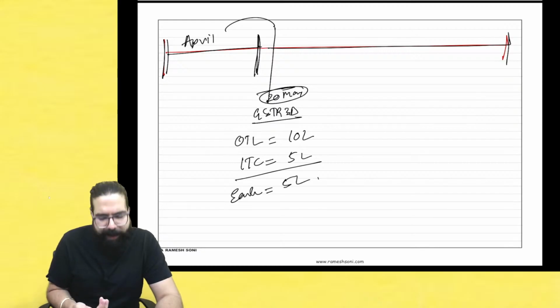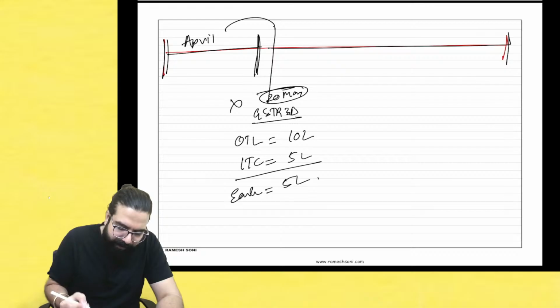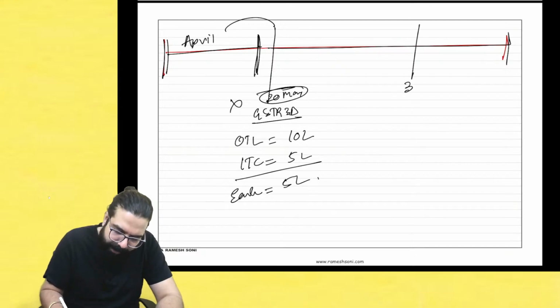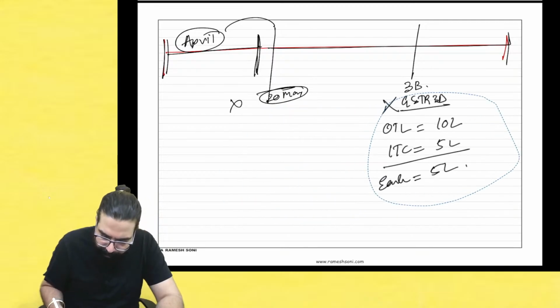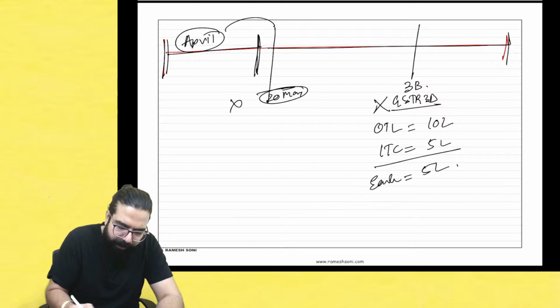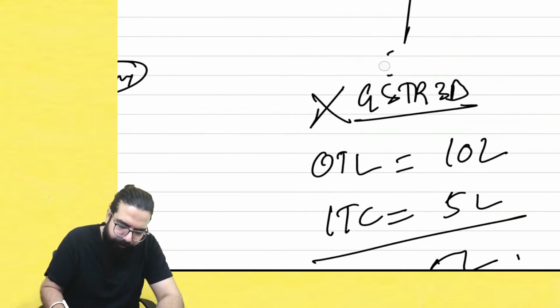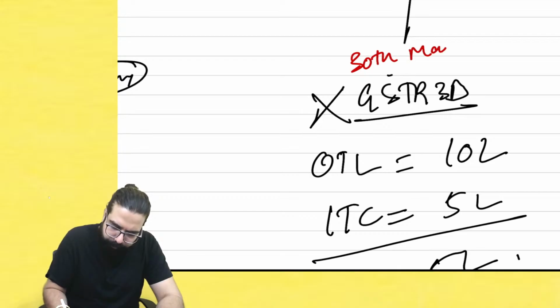But I did not have cash, so I did not file my GSTR 3B on time. Instead, I filed the GSTR 3B for the month of April on, supposedly, 30th May. So, sir, what happened?